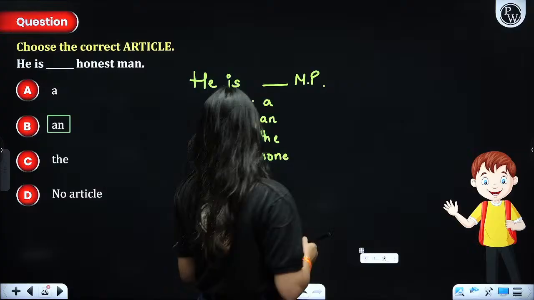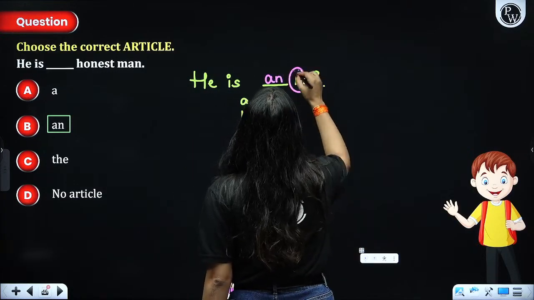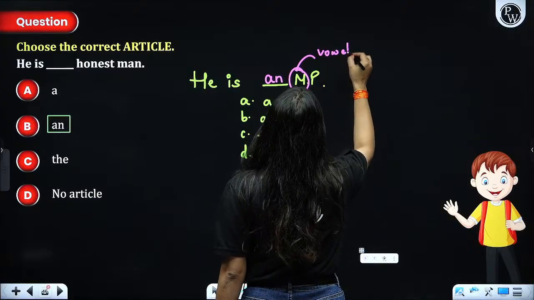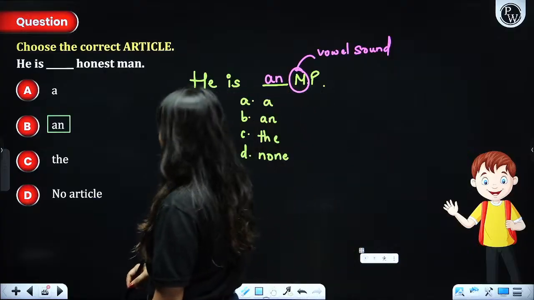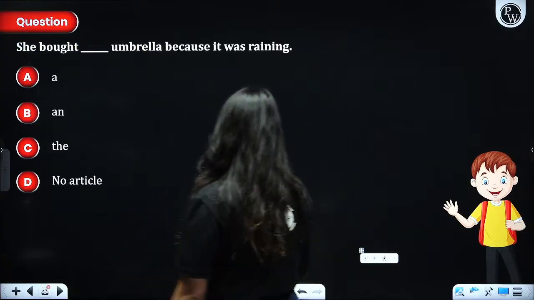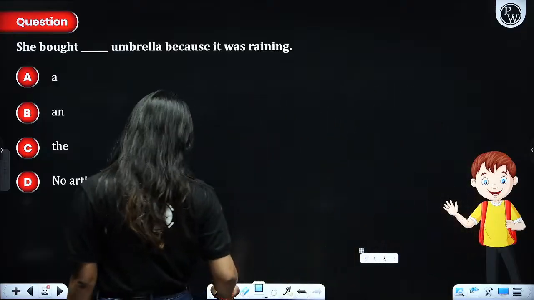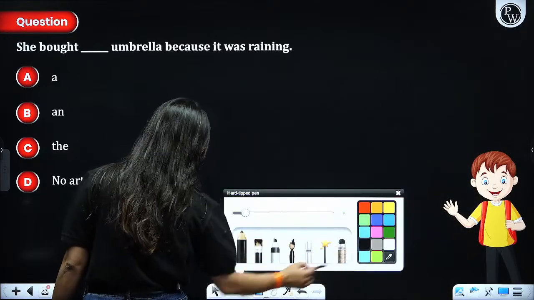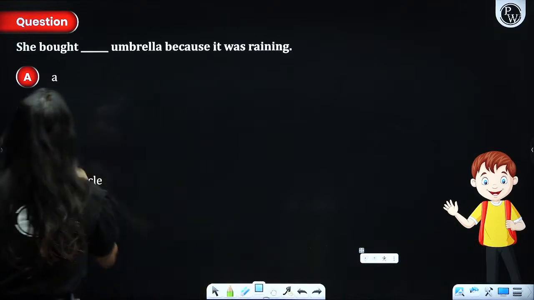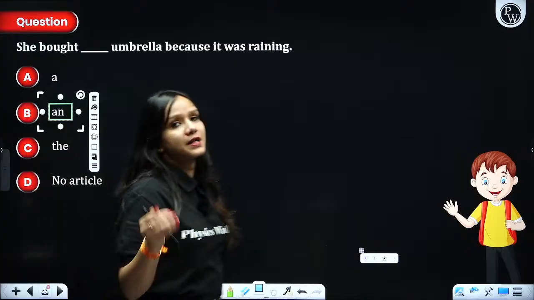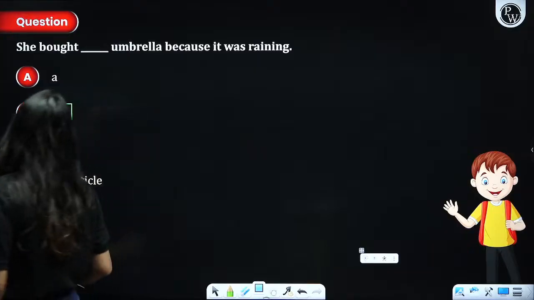So guys, it should be he is an MP, just because it gives us a vowel sound. We don't have to focus on the letter. It gives us a vowel sound. Got it, people? So you need to take care of things like these. Next, she bought dash umbrella because it was raining heavily. This is very, very simple. Just a basic question. So, an umbrella. Right, people? It has to be an umbrella. Got it, people?